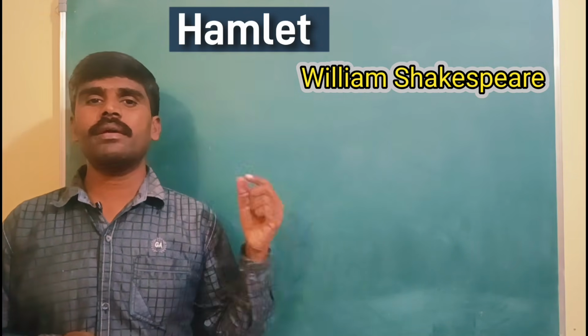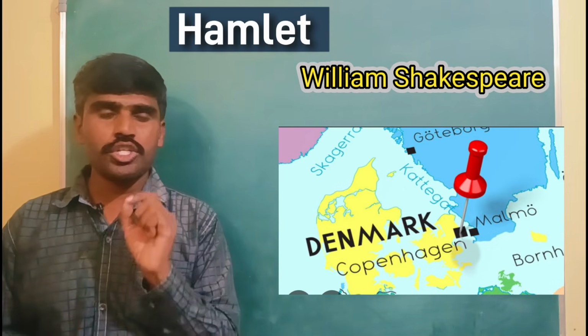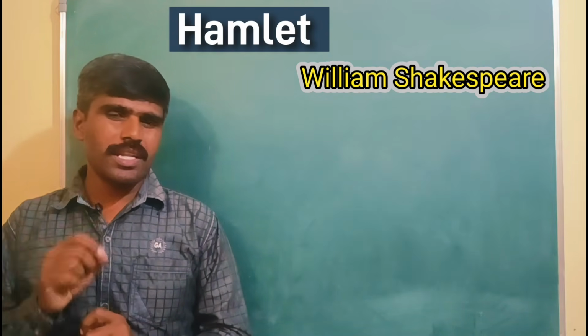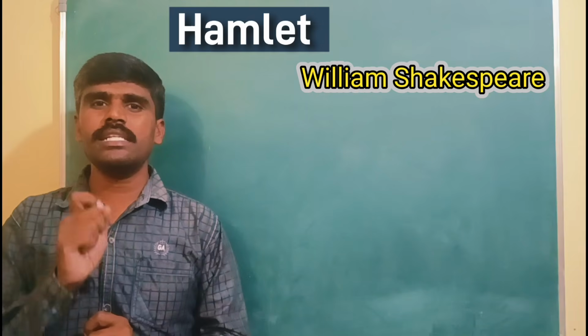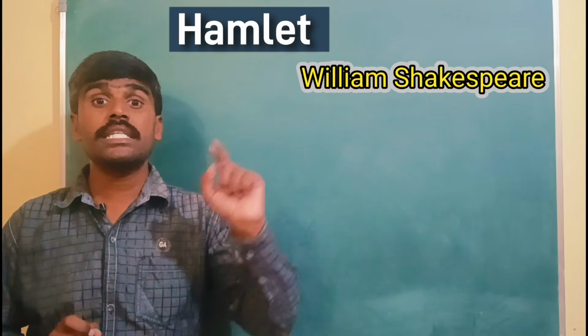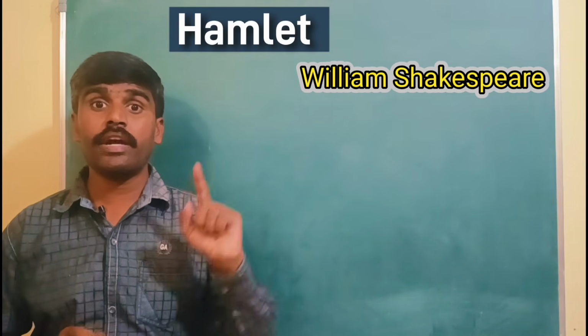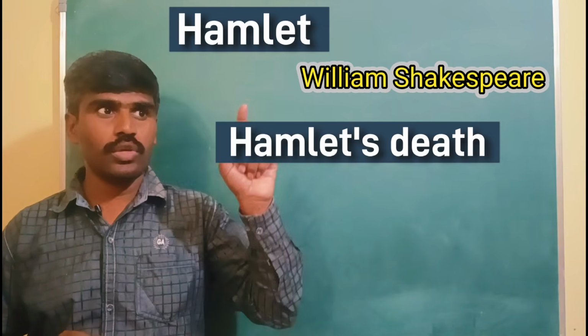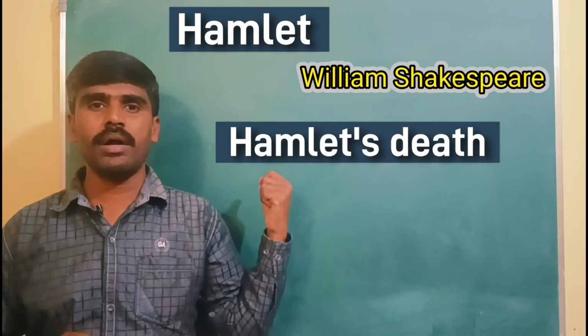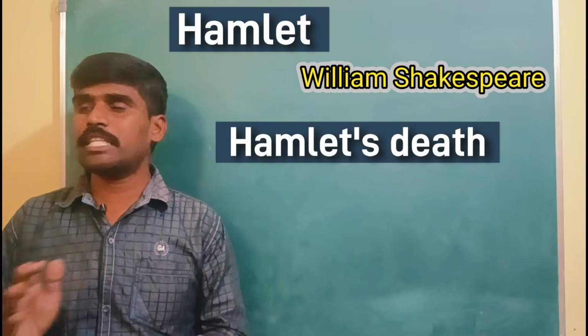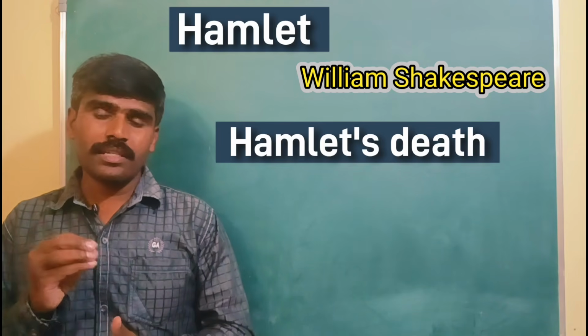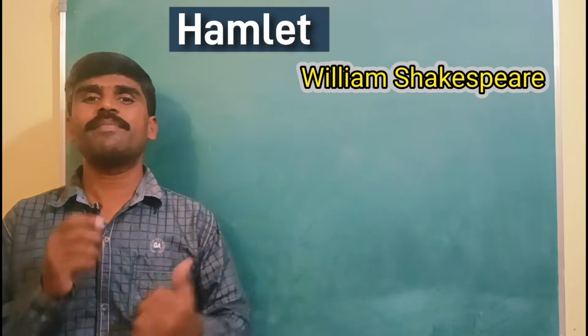The play Hamlet begins in Denmark with a shocking news. The sudden shocking news is the death of Senior Hamlet, the death of King Hamlet. So he was the king of Denmark, and he dies unexpectedly. With that, the play Hamlet begins.